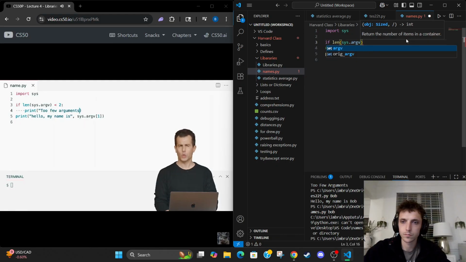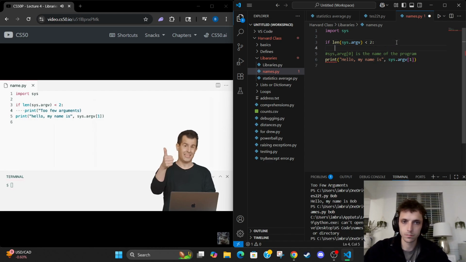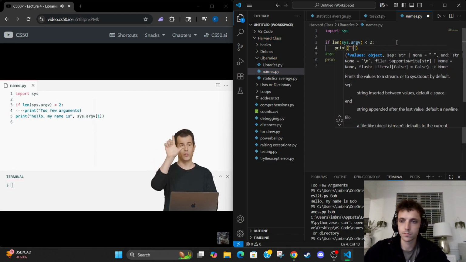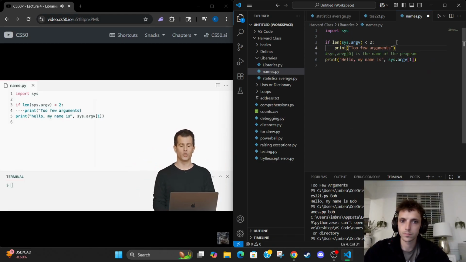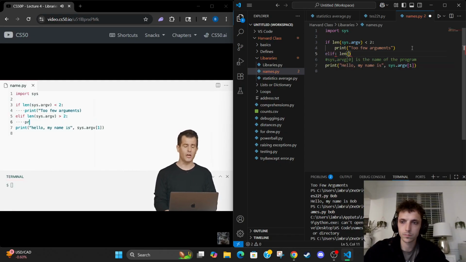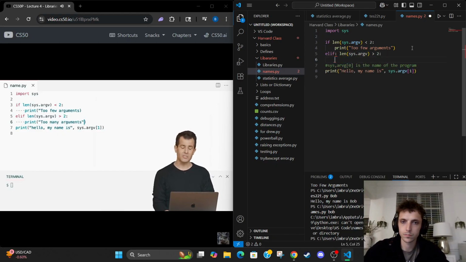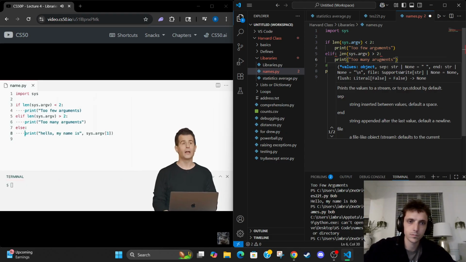So I want ultimately 2 arguments. I want the name of the program at location 0, and I want the name of the human at location 1. So that's a total of 2 arguments. So if I have fewer than 2 arguments, let's tell the user with this print line. If the length of sys.argv is, say, greater than 2, like they typed in too many words at the prompt, well, let's tell them print, quote unquote, too many arguments, else, if they did get it right and they gave me exactly 2 arguments, else let's go ahead and print what I actually care about.